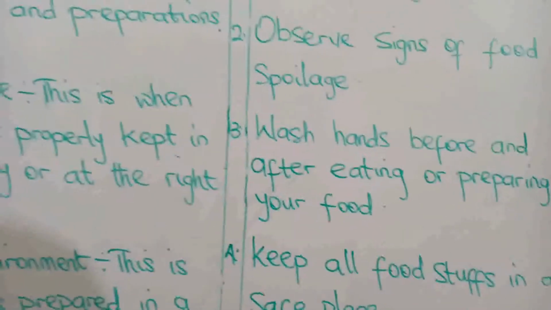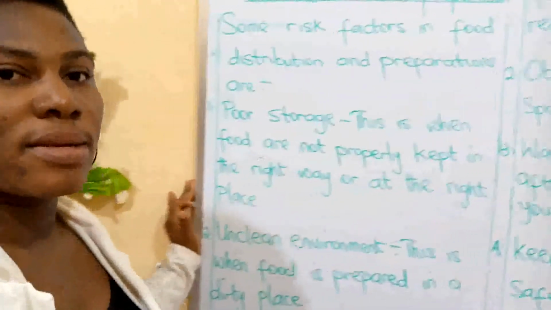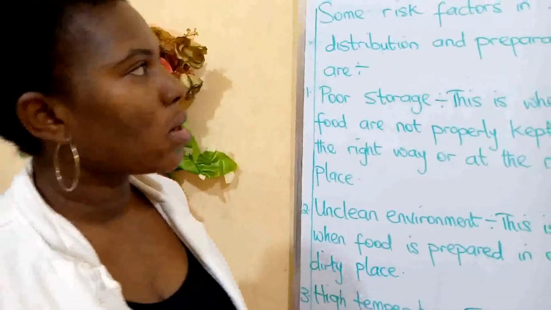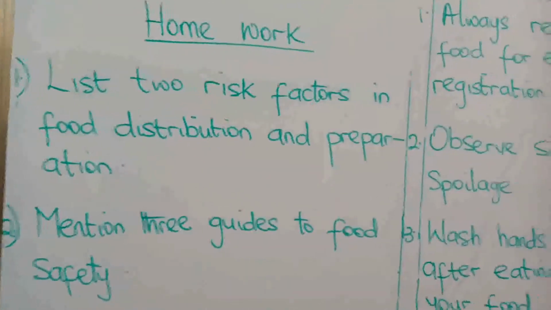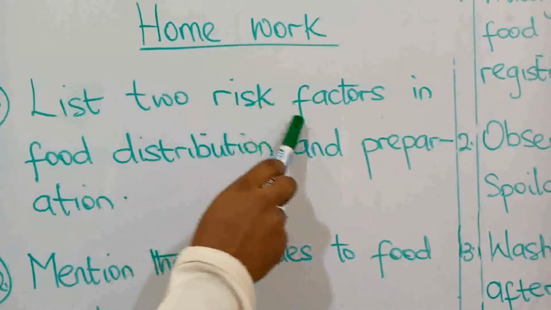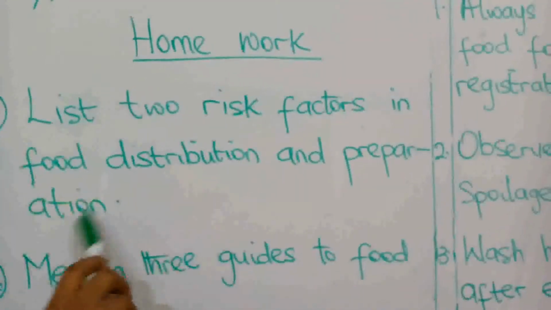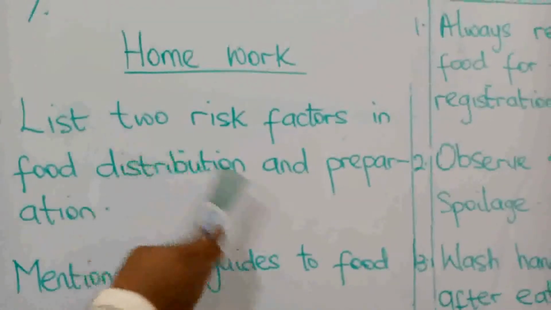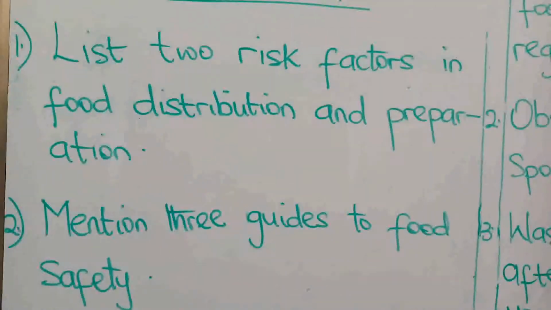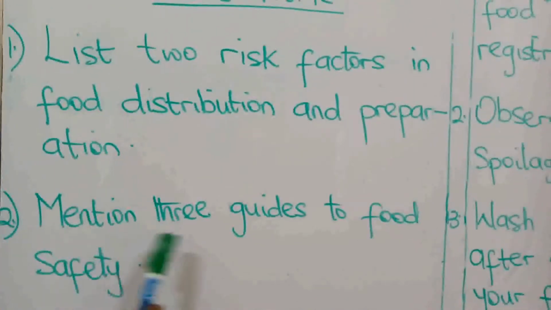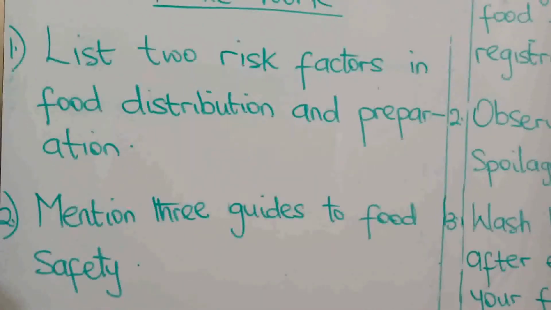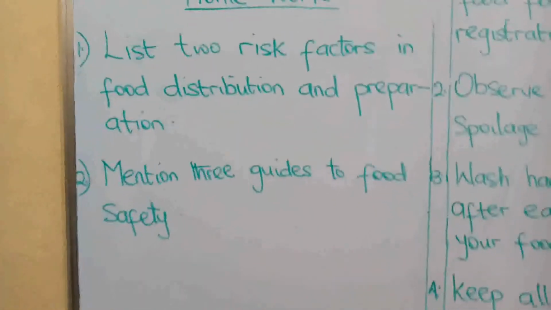Okay, that brings us to the end of today's lesson. But before we go, I would like to give you a homework. In our homework today, number one, list two risk factors in food distribution and preparation. Number two, mention three guides to food safety. We have four, and you are to give me three.